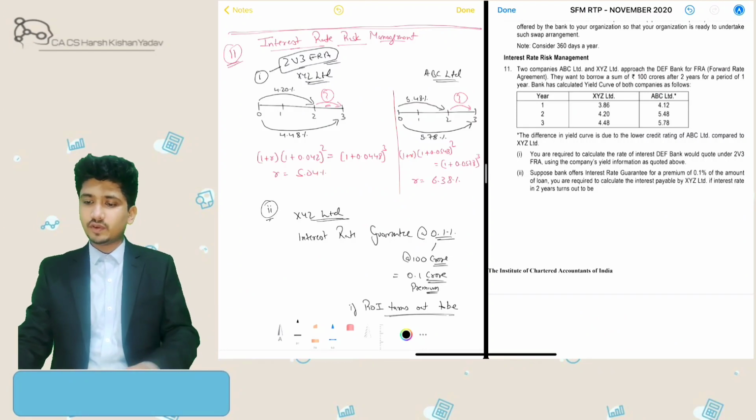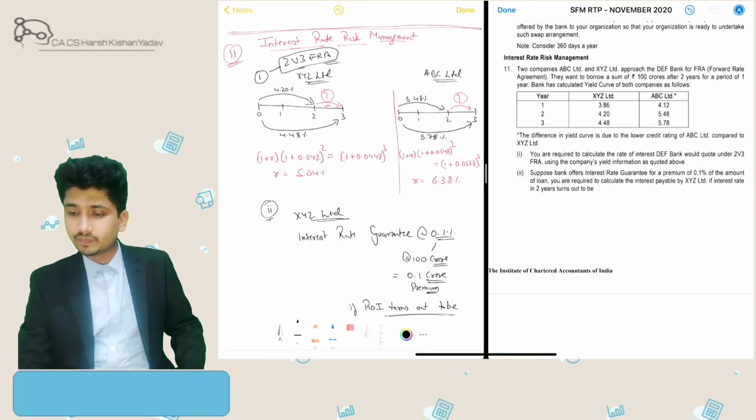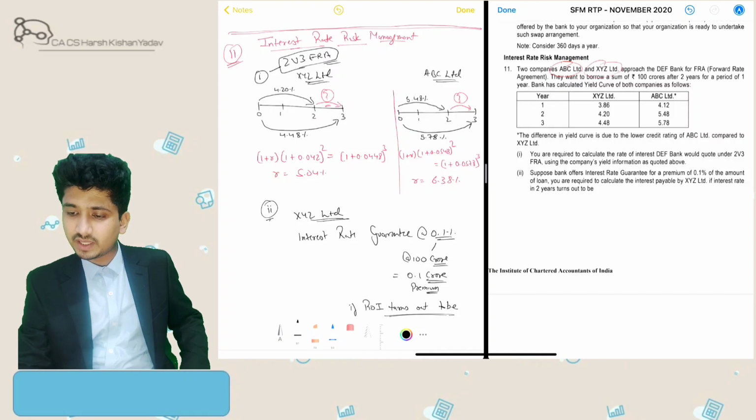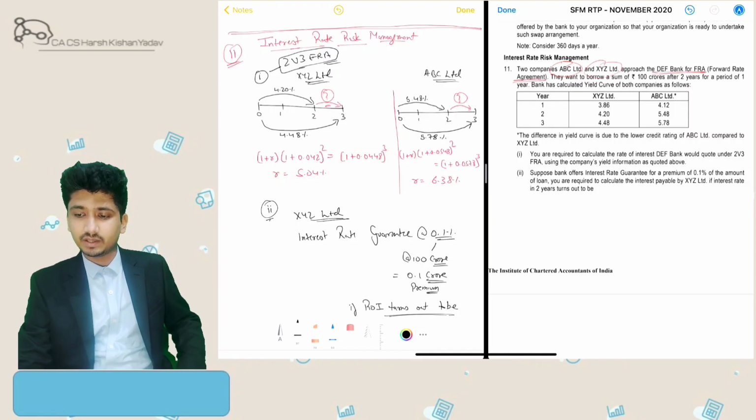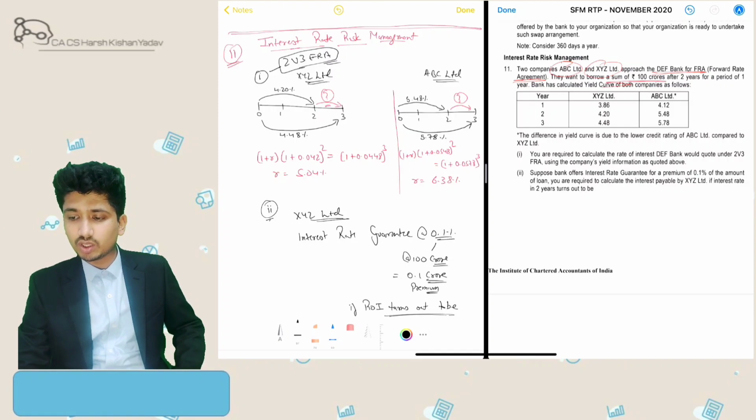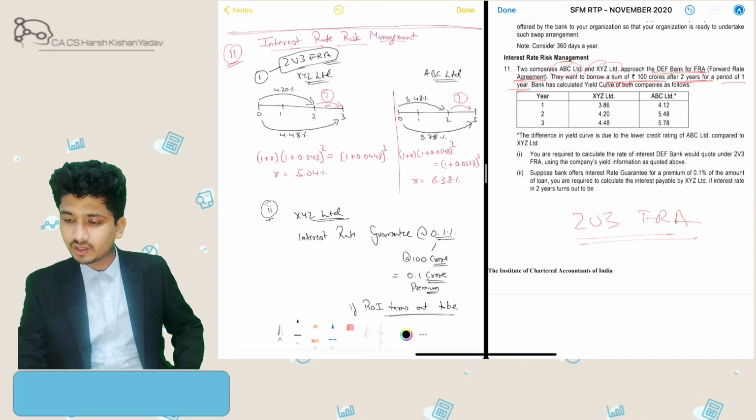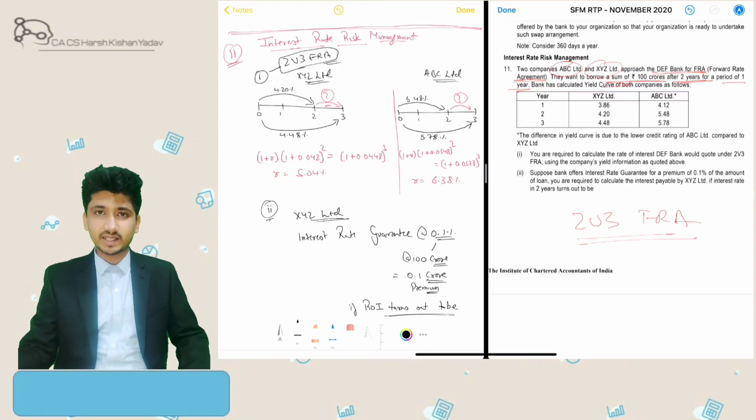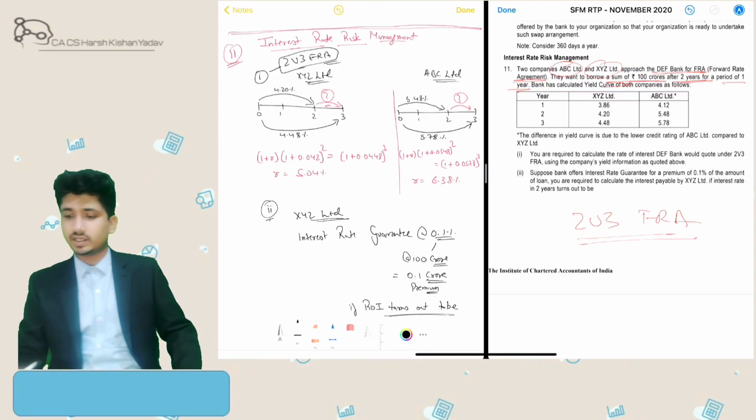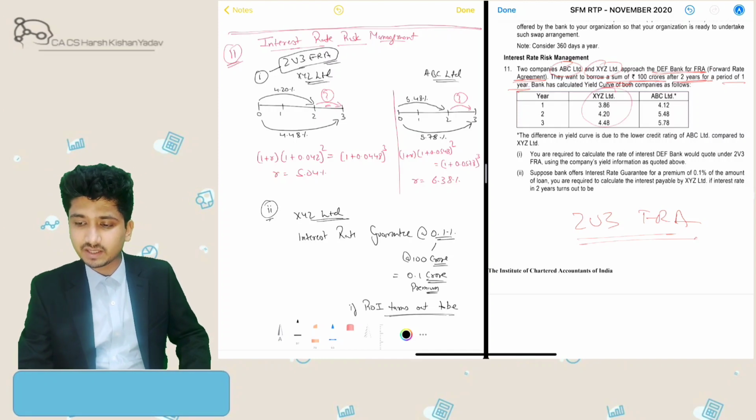Now the 11th question is for the interest rate risk management chapter. So there are two companies, ABC and XYZ, which have approached a bank for a forward rate agreement, to borrow 1000 crores after 2 years for a period of 1 year. That means in FRA terms, what we write is 2v3 FRA. Alright, after 2 years I need to borrow for a period of 1 year. The bank has given these rates to XYZ and these rates to ABC.